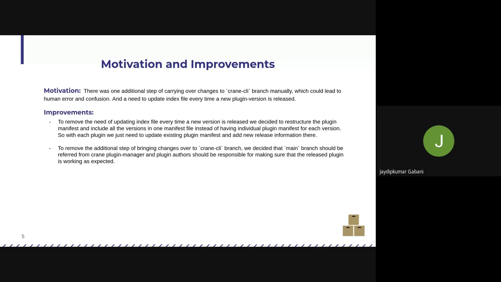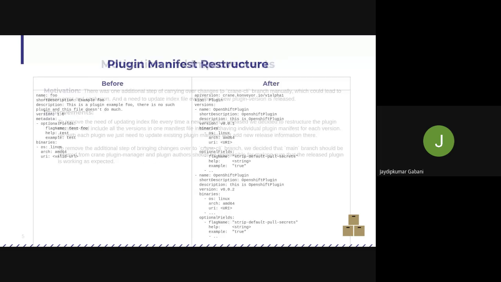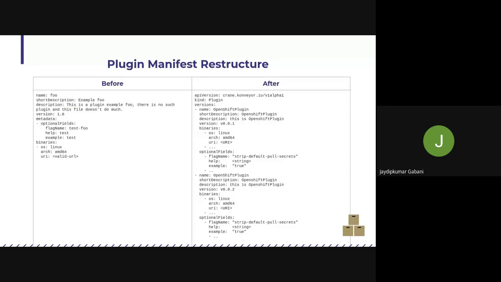This was the plugin manifest before, where each individual version would have its own manifest. So let's say we have three versions of OpenShift, then there would be three manifest files within OpenShift, named OpenShift 1.0.yaml, OpenShift 1.1.yaml, OpenShift 1.2.yaml, and so on.